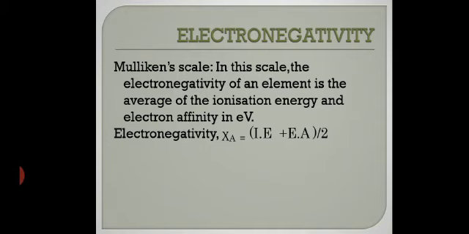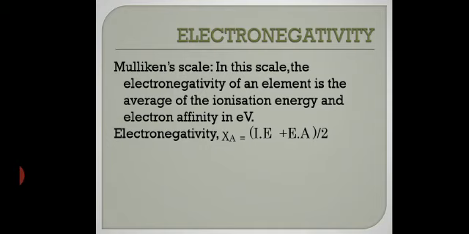So attract is a tendency. How will you measure the tendency? It is very difficult. Different scales have been given: the Pauling scale, the Mulliken scale, then the Allred-Rochow scale. But the most convincing is the Mulliken scale, which is very simple.